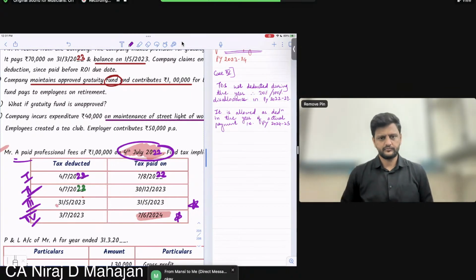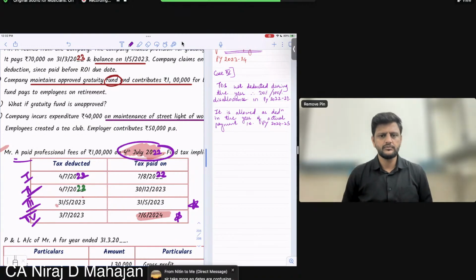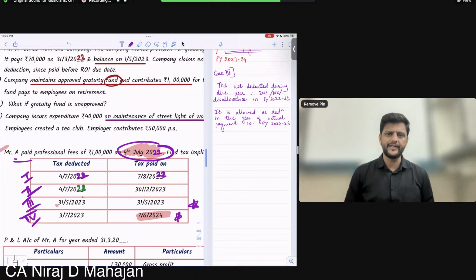Clear? Sir, 30% or 100% disallowance in PY 23-24, na? Tell me, all of you. 30% or 100% disallowance in which year? 23-24, 24-25, 22-23, which I have written.